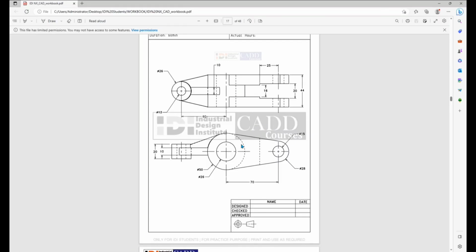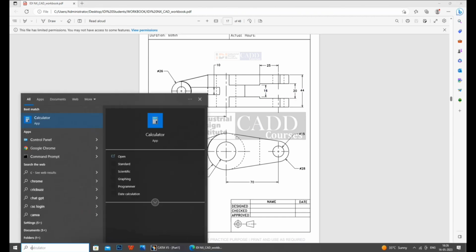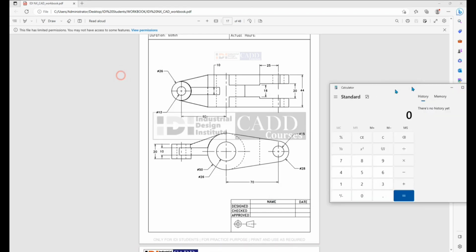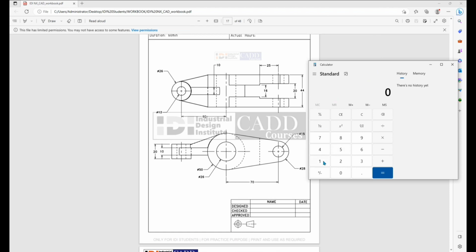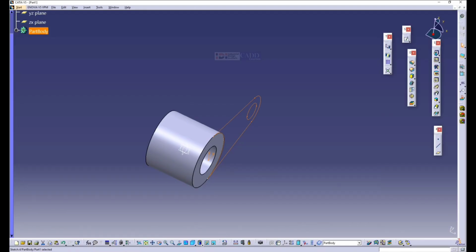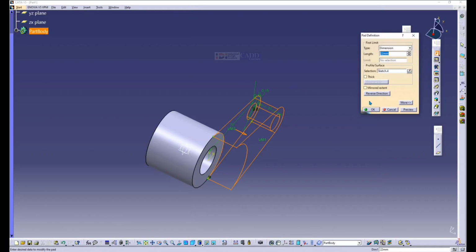So let's make a pad of certain thickness. At the center it is 16 mm. So I'll make a calculation. Total it is 44. Now total 44 minus 16 mm, it will be 28. So 28 on both sides, divided by 2, 14 mm and 14 mm. Thickness, reverse direction, I'll give 14 mm.